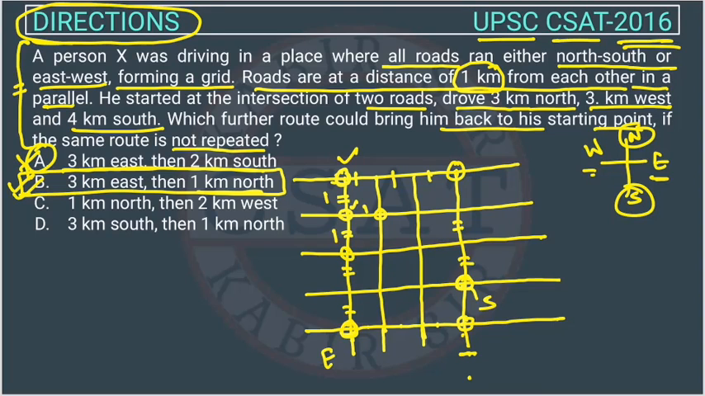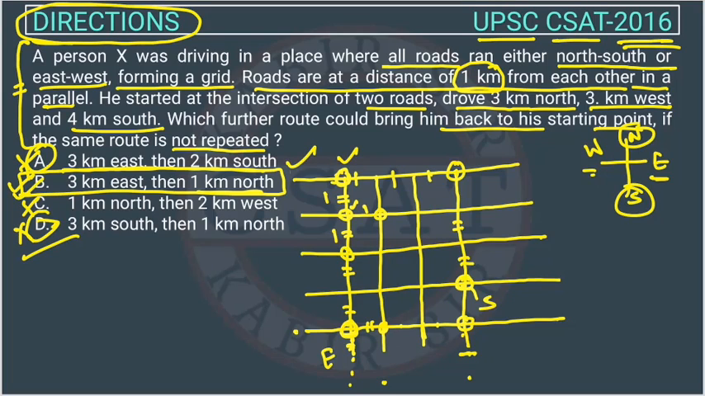But let's check other options also, like 1 km north. So this is 1 km reaching here, and then 2 km west. West means he is going this side, right? So he will reach here. So this cannot be the answer, option C. Now we will check option D. 3 km south. 3 km south means he is here, so he will go first, second, third. So he is going downward, right? And then 1 km north, so he will reach here. So this option D cannot be the answer.